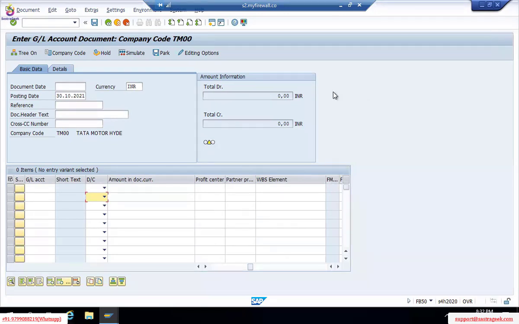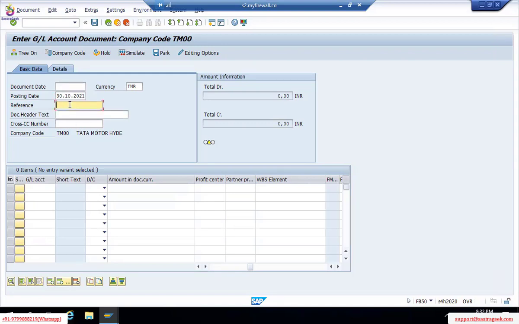SAP says, whatever fields may be required to enter by different enterprises are updated here. A user or a consultant can do the settings in such a way that whatever the company follows, it will display only those fields. If the company doesn't want certain fields to appear on the screen, you can just suppress those fields. If it is mandatory, for example, to enter the invoice number or document date, that should be your required entry or mandatory field. We can do the settings.